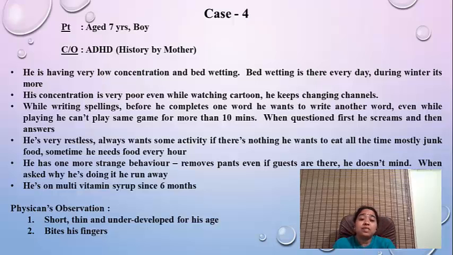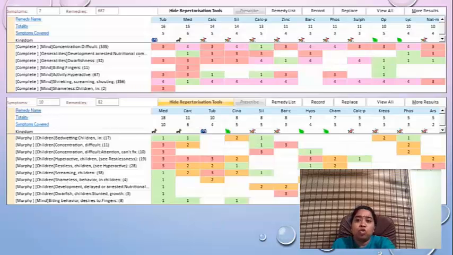And one strange symptom he had, parents did not tell, but it was my observation that he had a habit of biting his fingers. When he was running about in the clinic here and there, when parents asked him to sit quietly, immediately he would start biting his fingers. He would put his fingers into his mouth and he would bite it. So these were my observations. Now, the rubrics selected were